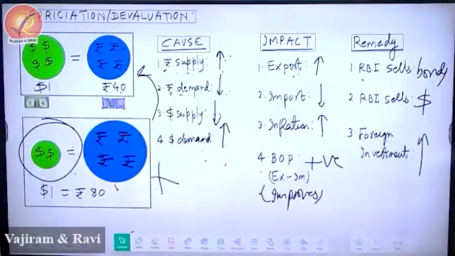Third: increase in foreign investment in India might stabilize the falling rupee. Full stop, please.